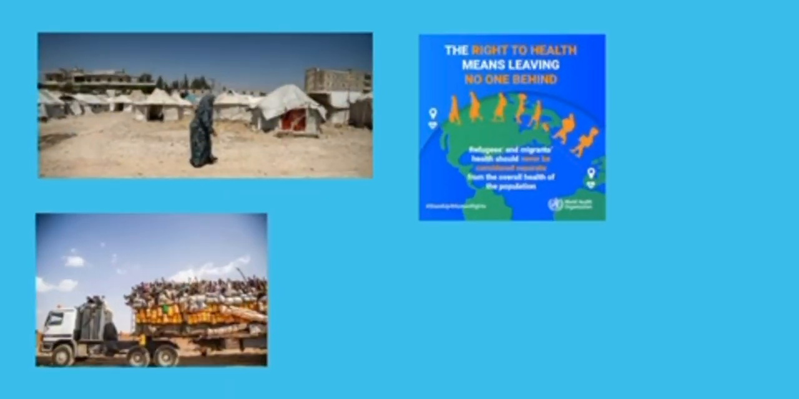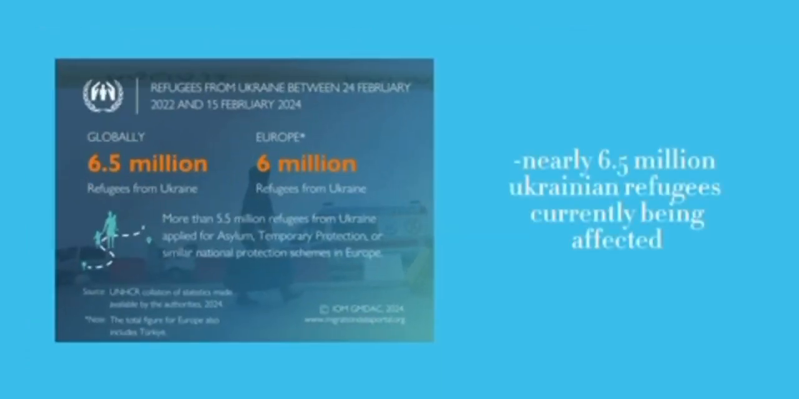Some examples of current migration crises in the world are shelter and non-food items, health support, transportation, and land and poverty support. Approximately, there are nearly 6.5 million refugees from Ukraine that are currently being affected by the migration crisis.